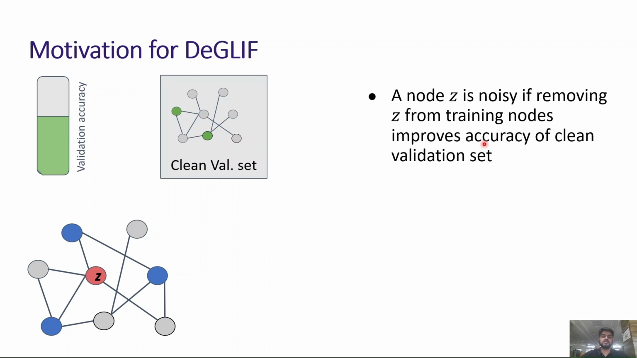In most scenarios, one can obtain a small set of clean gold standard data. DeGLIF requires this small clean validation set. The motivation for DeGLIF is as follows. If we want to identify whether a node Z is noisy or not, we train a GCN on training data and observe the validation accuracy on a small set of clean validation data.